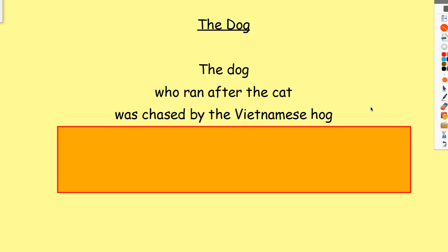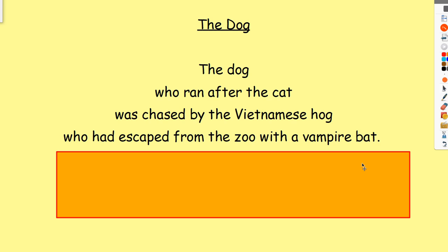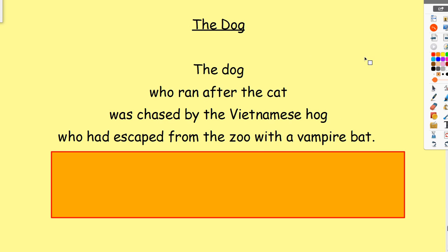So we've extended it even further now. Now we're going to extend it even more, and we're going to see if we can change the meaning some more. Who had escaped from the zoo with a vampire bat? Well, that all went a bit bonkers in the end, didn't it? So we've started with a very simple sentence, the dog, and then we have added a new relative clause each time. And that relative clause that we've got with this one starts with who, and with this one we've got who as well.